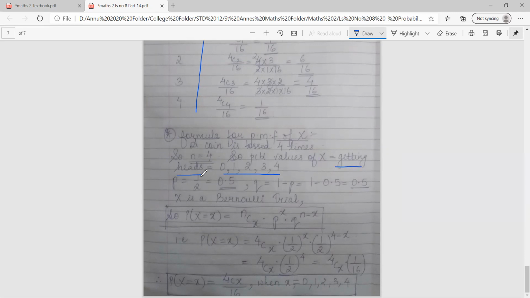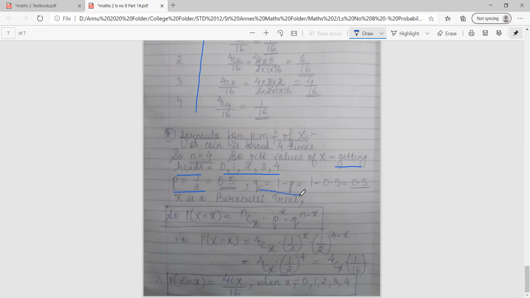So remember class, when we were doing binomial, I already told you all: in all sums where there are only 2 possibilities, say right or wrong, true or false, head or tail, the probability of both will be equal, half and half. There are 50-50 chances of getting a head or a tail, and 50-50 chances of getting a right answer or a wrong answer. So if I'm taking getting heads as success, the probability P will be 1/2, which is 0.5.